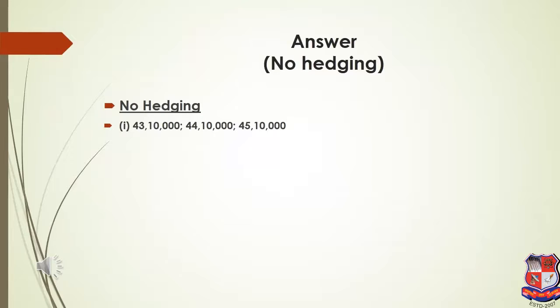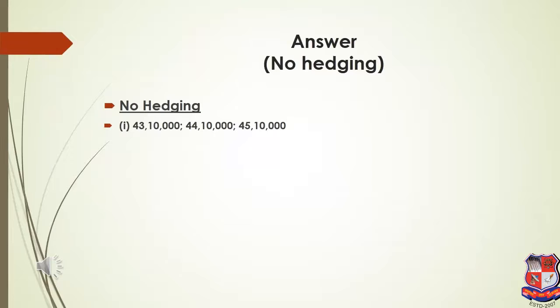Number 1, a person has to repay this loan after every 6 months if the person is not going for hedging, not going for rollover. That indicates that after every 6 months a person will purchase this $1 lakh from the bank at a spot rate. So these are the three conditions.